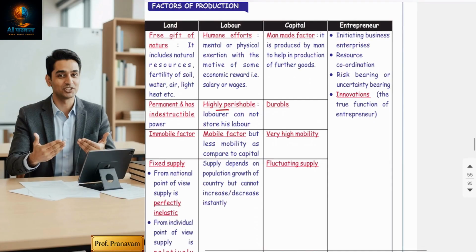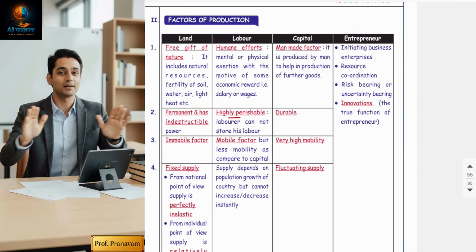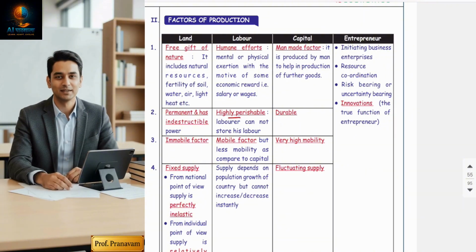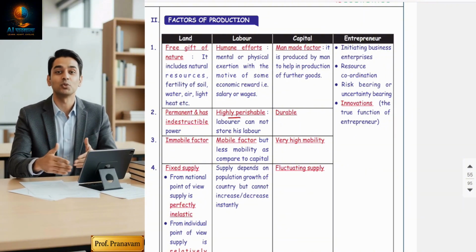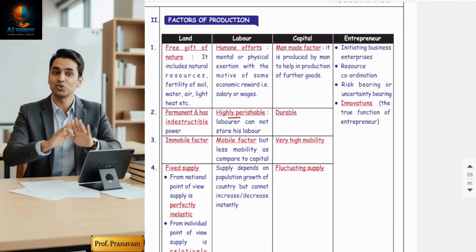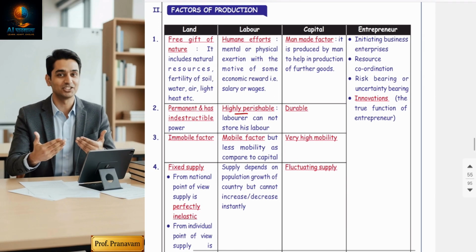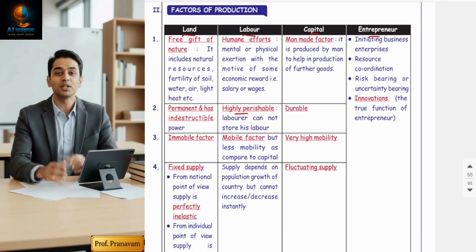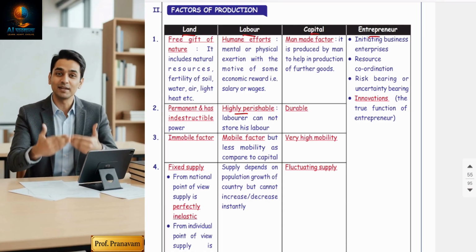Introduction done. After that, factors of production. Guys, these are the features of factors of production. I have prepared them in a very easy manner, in a comparison manner. Again, 7 to 8 points are there in factors of production. Let's come fast. Now, land, labor, capital, entrepreneur. These are the four factors. Actually, these are the heroes of this chapter.